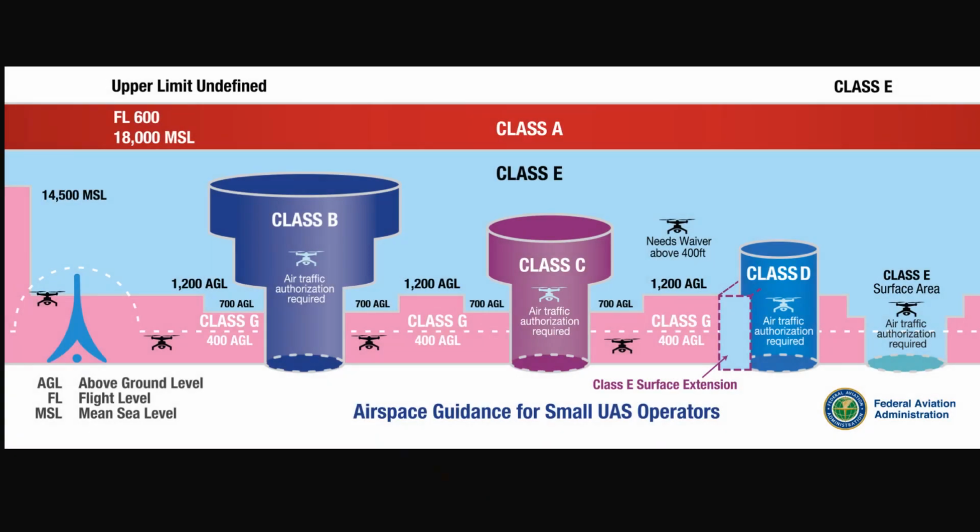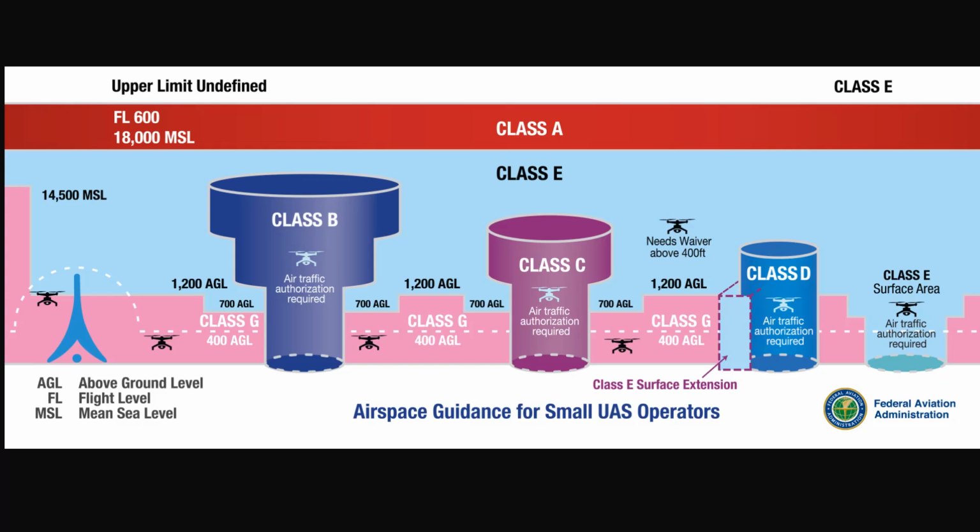Part 107 allows small UAS operations for many different purposes without requiring airworthiness certification, exemptions, or a certificate of waiver or authorization, also called a COA, for access to Class G airspace. Part 107 includes the opportunity for individuals to request waivers for certain provisions of the rules. Waivers enable operations outside the standard Part 107 rule, with provisions specified by FAA to ensure acceptable operational safety. The dashed line in the diagram highlights the 400-foot ceiling for small UAS operations in Class G.